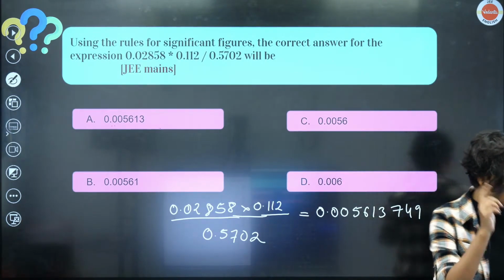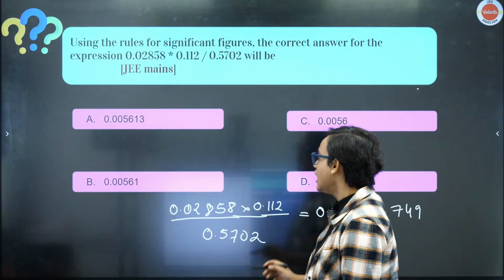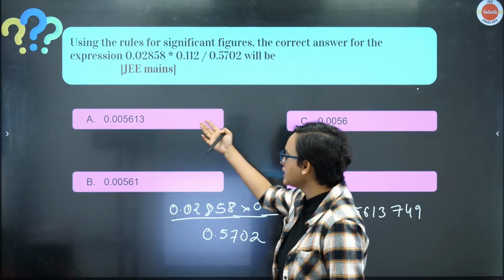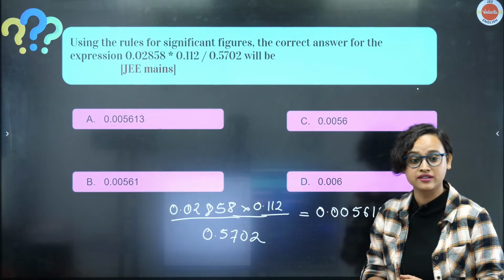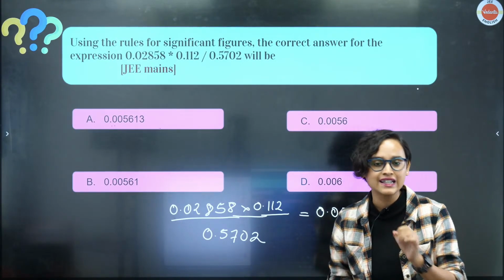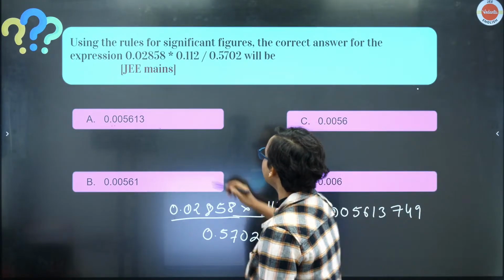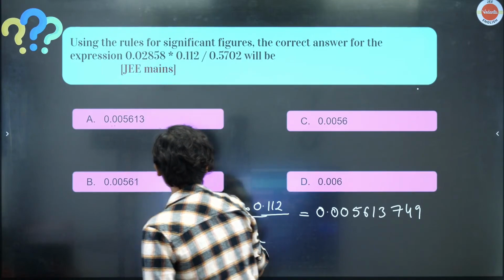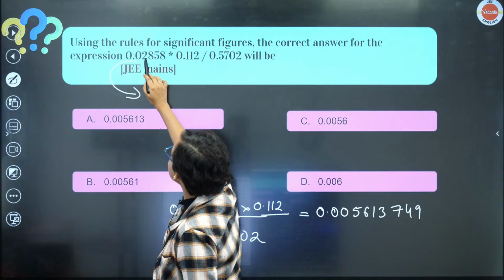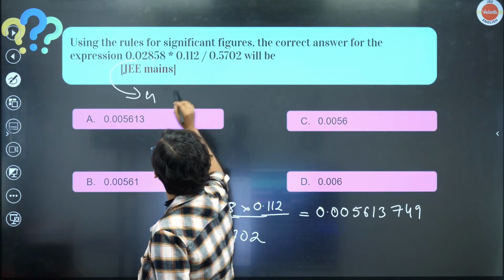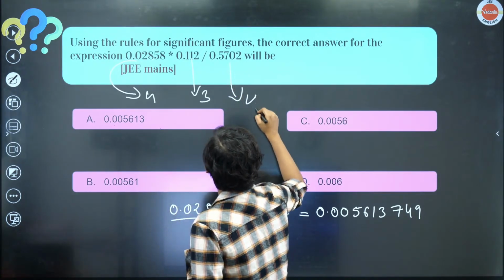Now, guys, take a look at it. Let me explain why we can't write this whole thing as an answer. According to this, option A seems correct, and option B is also seeming to be correct. Option C also seems the same way. Option D is also pretty much the same answer, right? But why is it that we will only consider one option to be correct? Now, look at this. This first one, how many significant figures does it have? Can you count it and tell me? This has 1, 2, 3, 4. Okay, 4 significant figures. Here, there are 3 significant figures and here, once again, there are 4 significant figures.